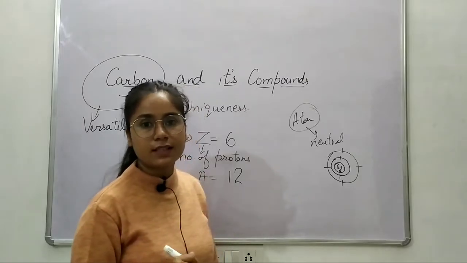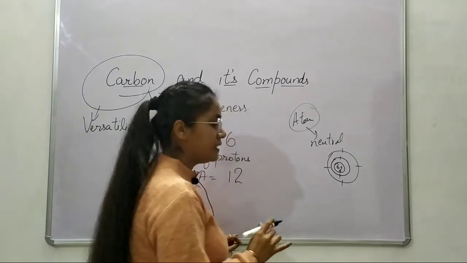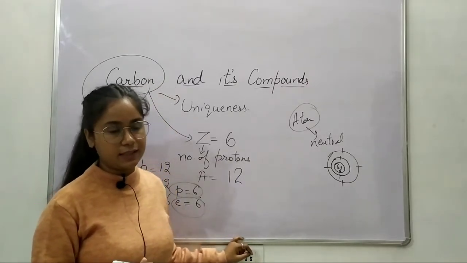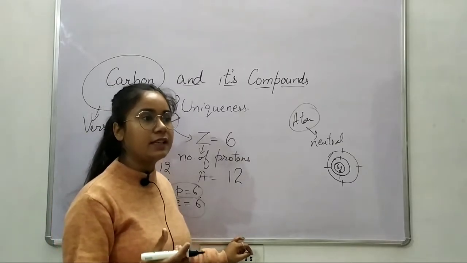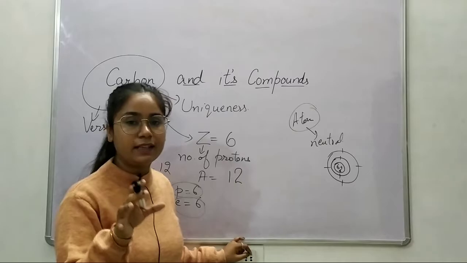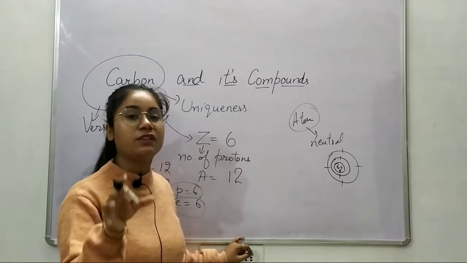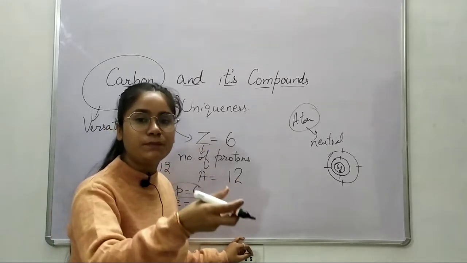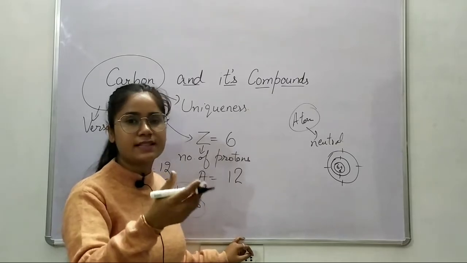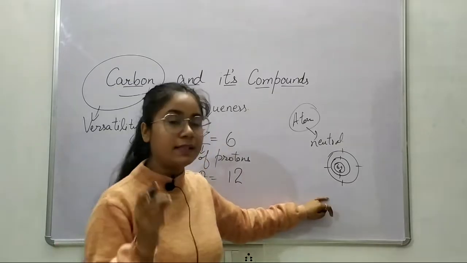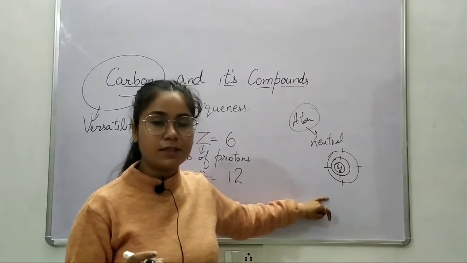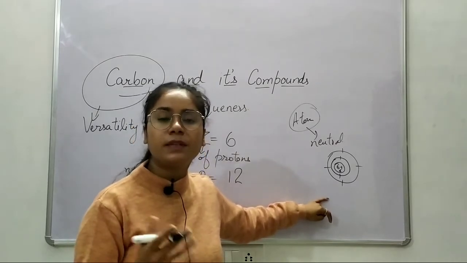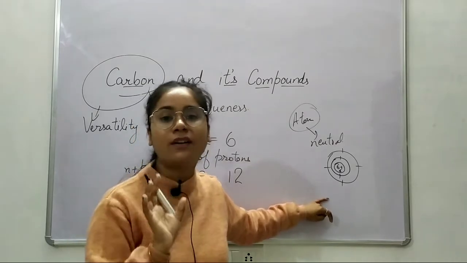Now what is the valency of this carbon atom? What is valency? Valency is the combining capacity of an atom. It is the combining capacity with the help of electrons. The number of electrons in the valence shell would combine with another atom, not necessarily the same one, a different one. To maintain stability, the atom tends to have 8 electrons in the second shell, third shell and so on. Why? To maintain stability, to maintain the octet rule.